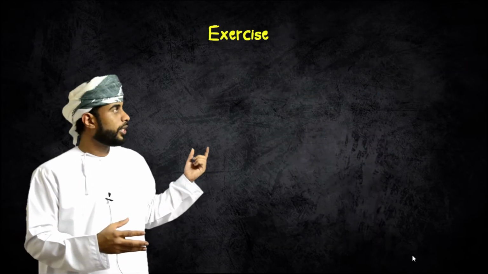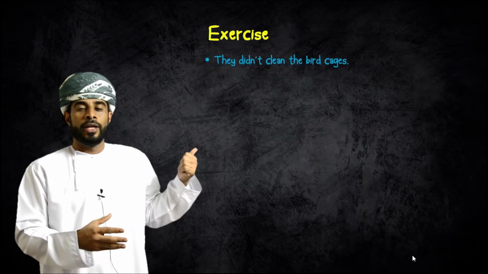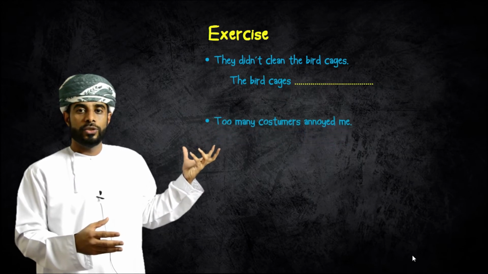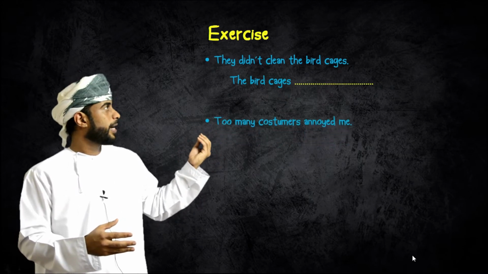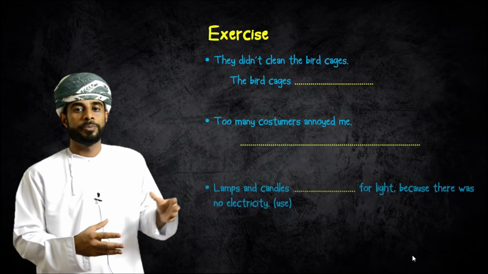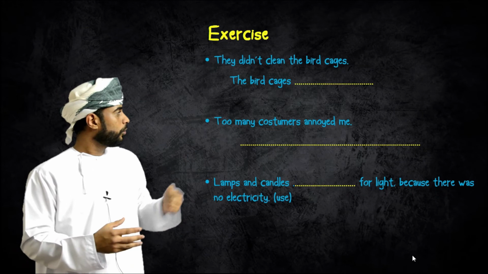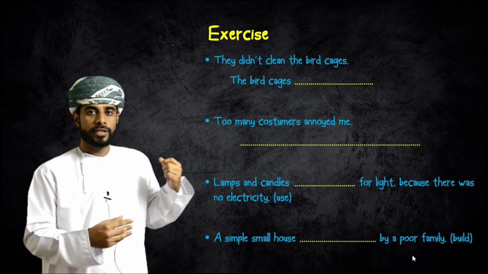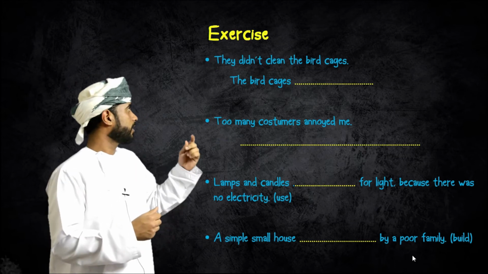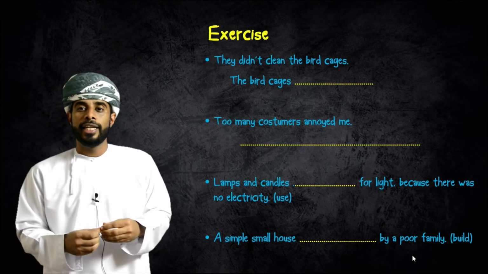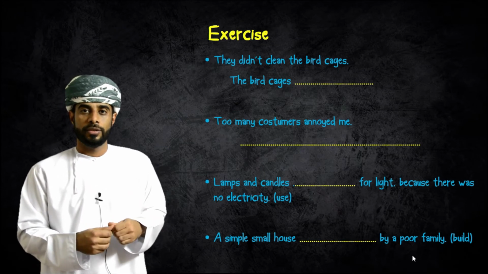Let's move to this small exercise in here. I need you to change those sentences into simple passive voice, and to change these verbs into the past passive. Let's start with the first sentence. They didn't clean the bird cages.